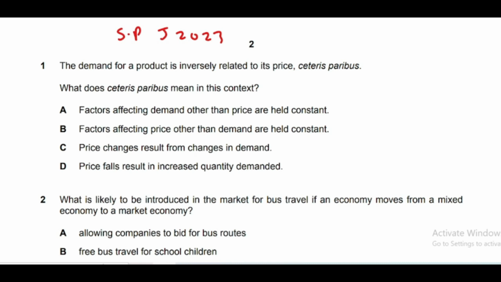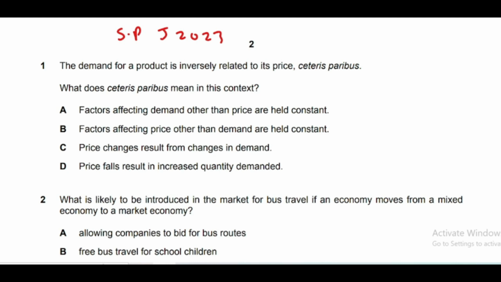So the first question is: the demand for a product is inversely related to its price, ceteris paribus. What does ceteris paribus mean in this context? The scheme is, you should stop the video, read the question carefully, and afterwards listen to the logic and try to understand. If you still feel any kind of difficulty, you may write in the comment box. I'll get back to you as soon as possible.